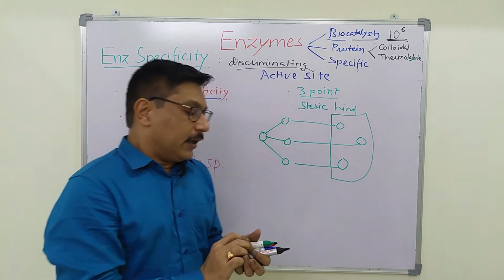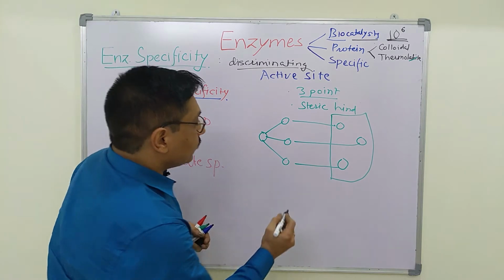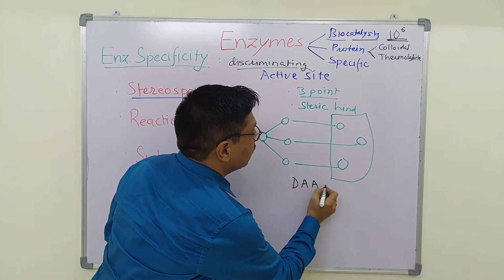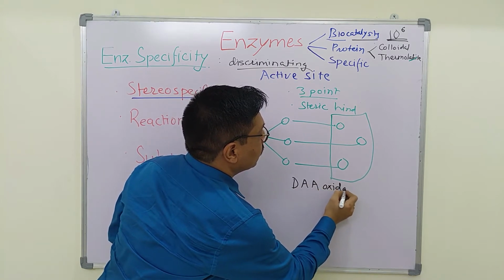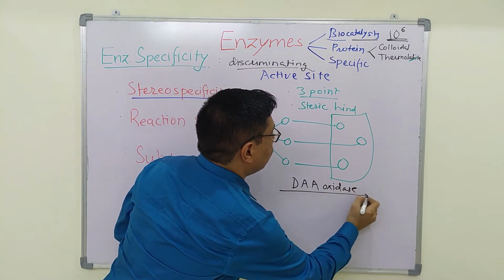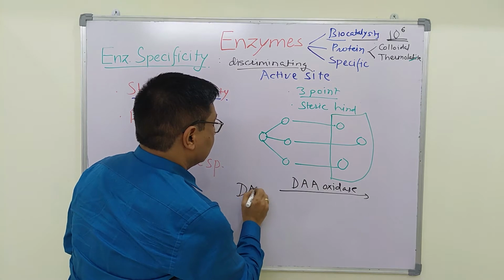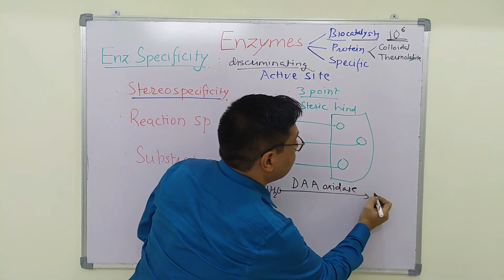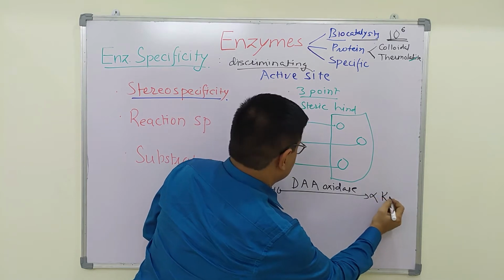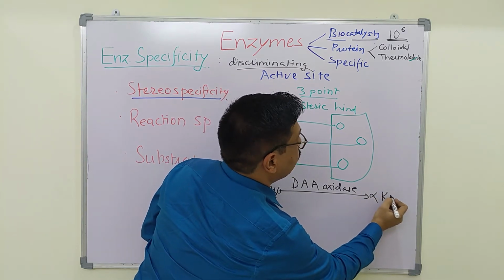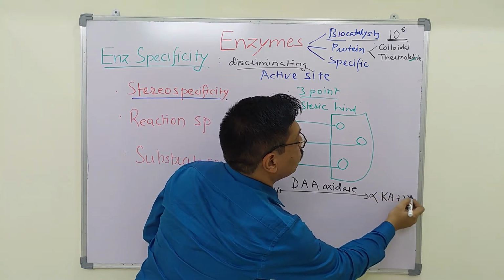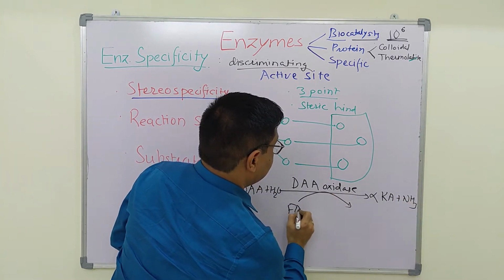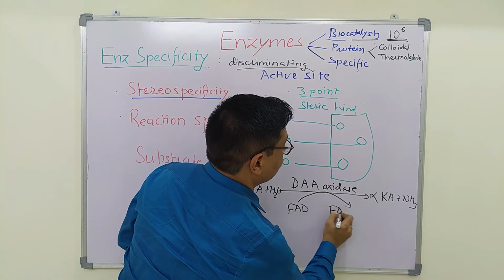The example is D-amino acid oxidase. This will act only on D-amino acid and convert it into the respective keto acid and ammonia. FAD is converted into FADH2.